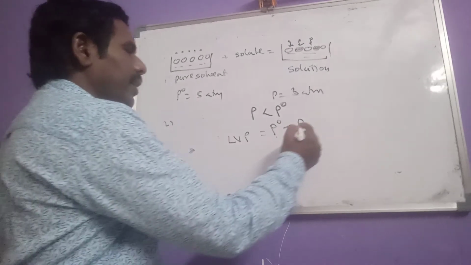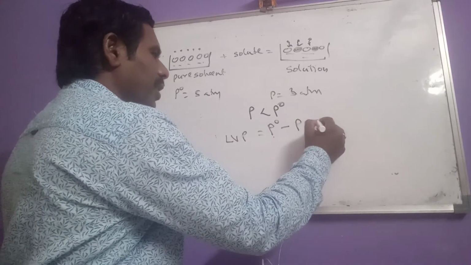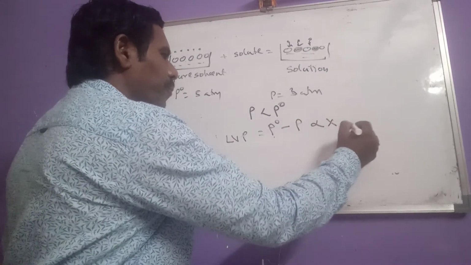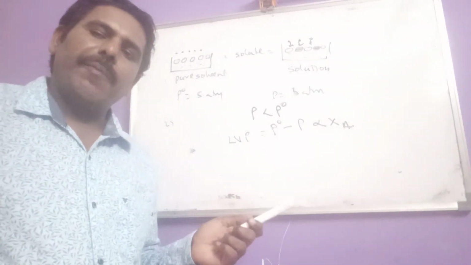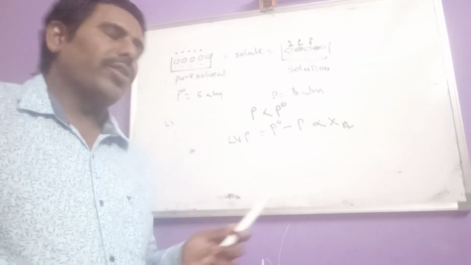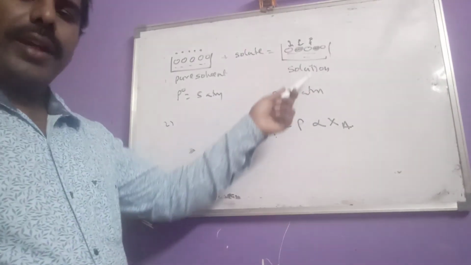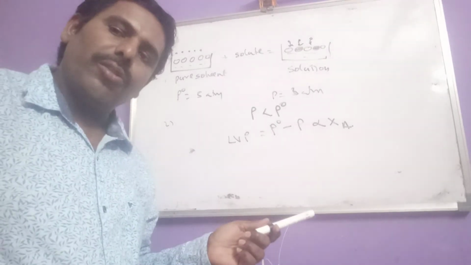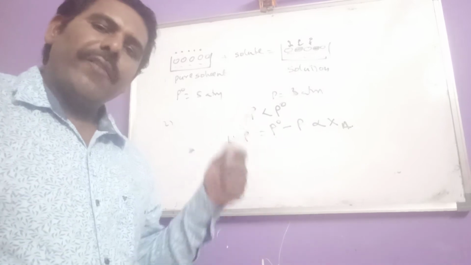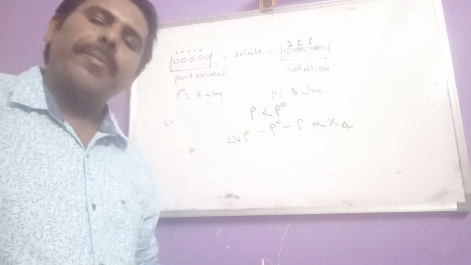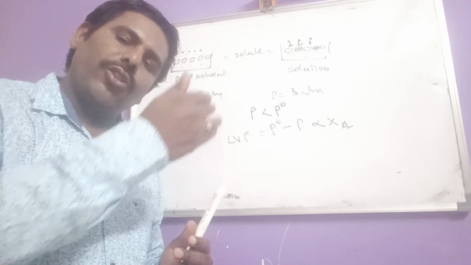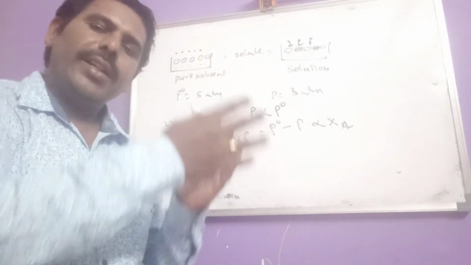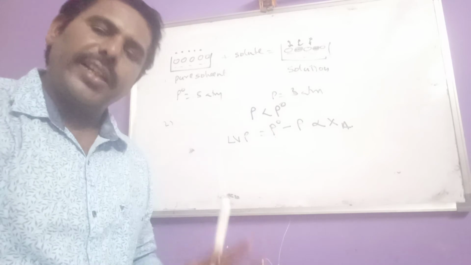Then this lowering of vapor pressure is directly proportional to the mole fraction of solute, because as more non-volatile solute molecules are added, the vapor pressure also decreases to that extent. As the number of non-volatile solute molecules increases, the vapor pressure decreases that much.